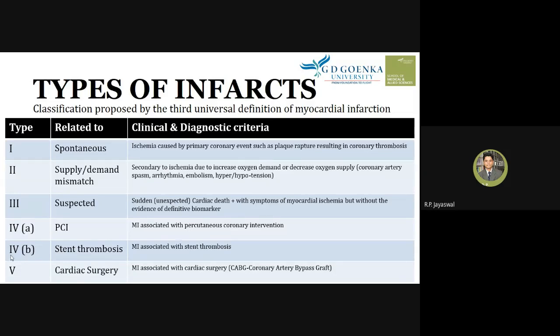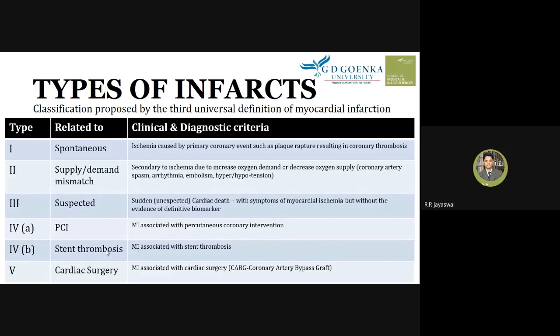Type 4B is stent thrombosis, meaning a stent is inserted into an artery which has undergone plaque formation or atherosclerosis, and that inserted stent may stimulate the thrombosis mechanism, and this thrombosis may trigger myocardial infarction.